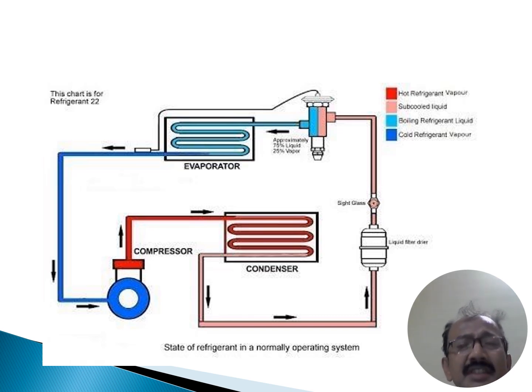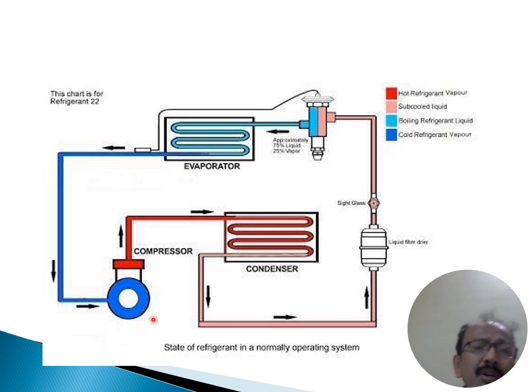There are four basic devices. One is the compressor, another is the condenser. After that, this is the expansion valve or throttle valve, through the liquid dryer. After that, it is the evaporator, and finally it again enters the compressor.